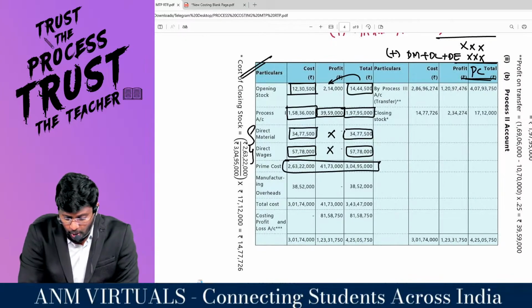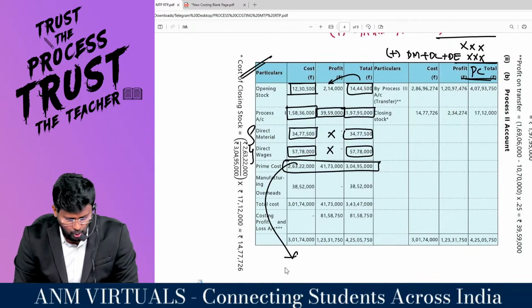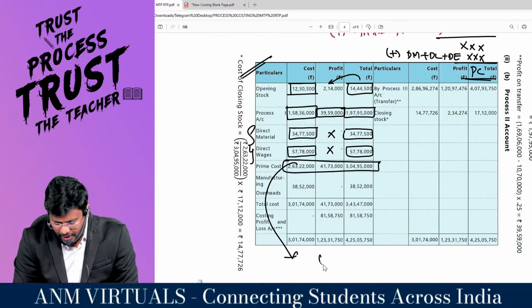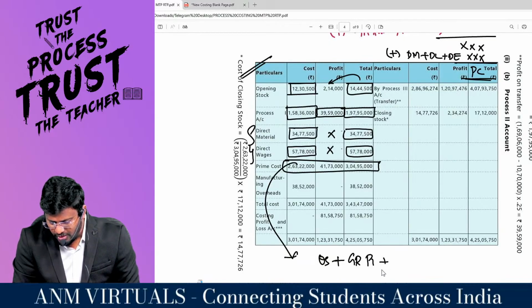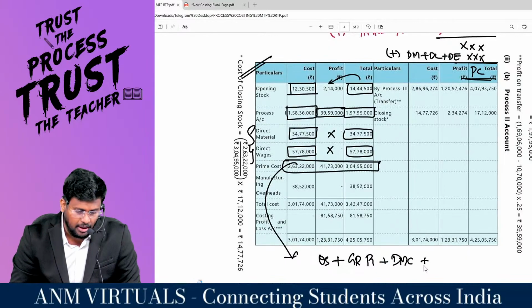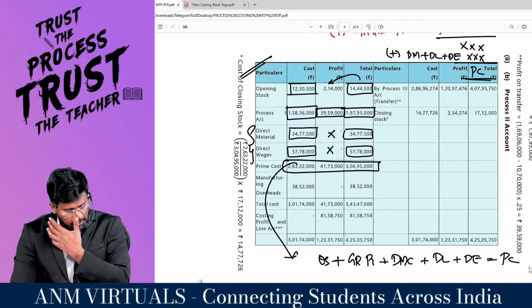My question to you: what components comprise prime cost? First, opening stock of process number 2 plus the goods received from process number 1. Then direct material costs incurred by process number 2. Then direct labor plus direct expense is equal to prime cost.